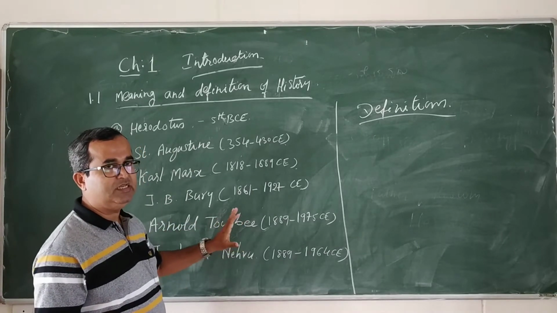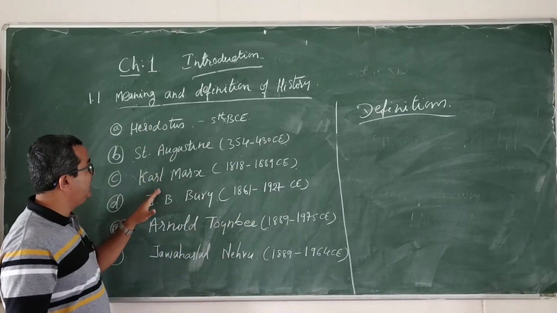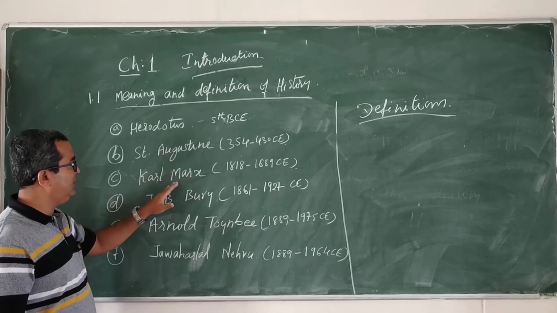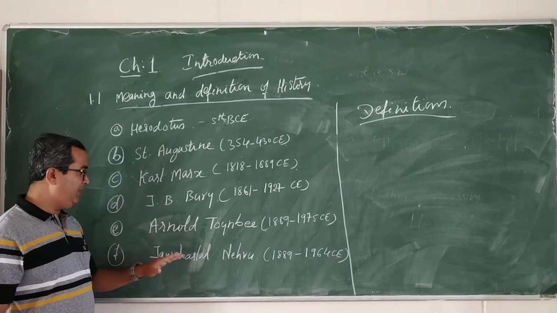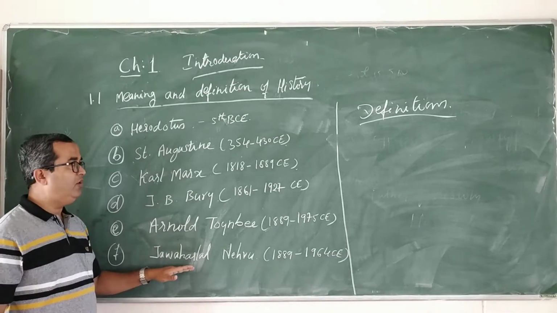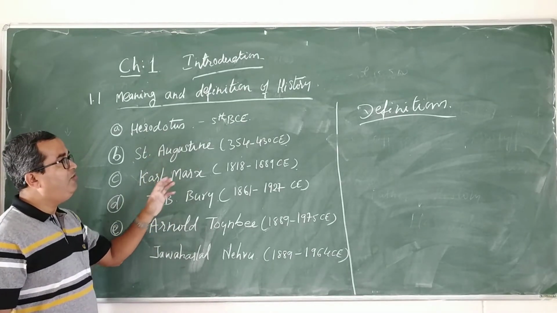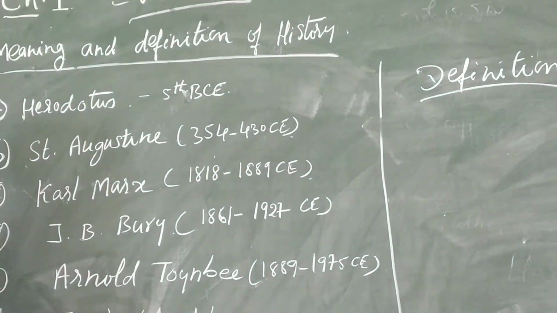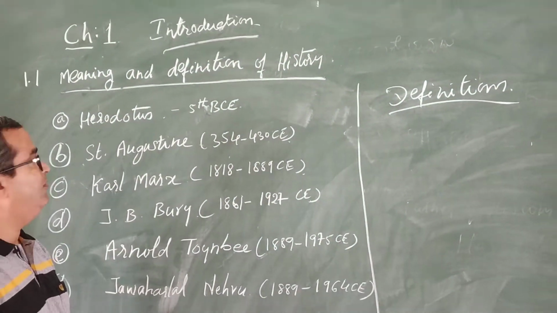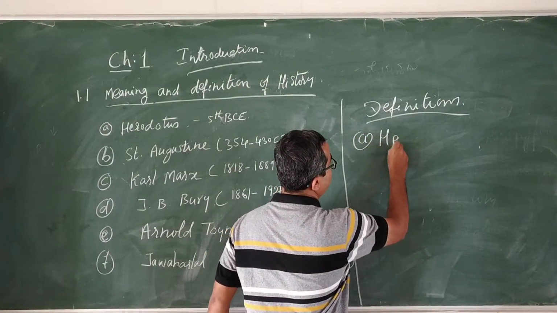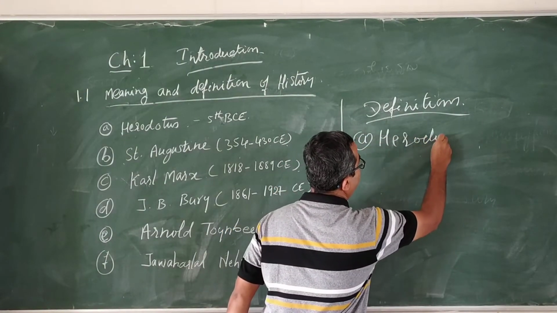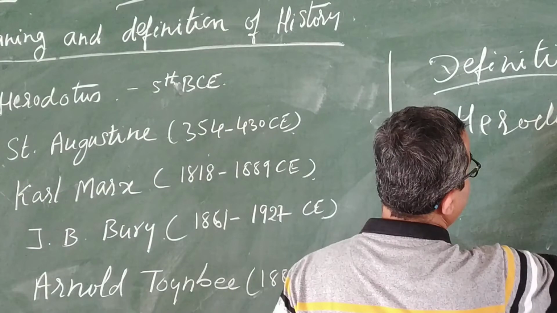Today let us discuss these personalities: Herodotus, St. Augustine, Karl Marx, J.B. Bury, Arnold Toynbee and Jawaharlal Nehru. These are the people, how they speak about history, what definitions they give. So first let us discuss Herodotus. He is called the father of history.